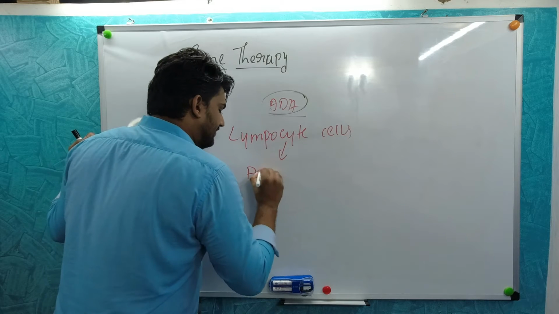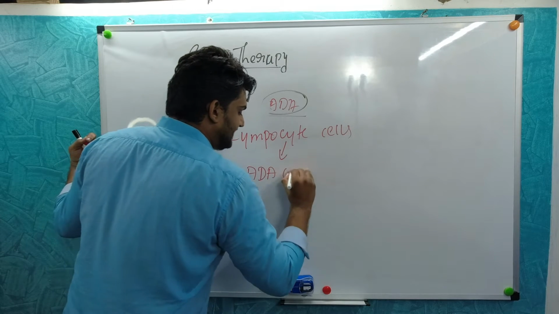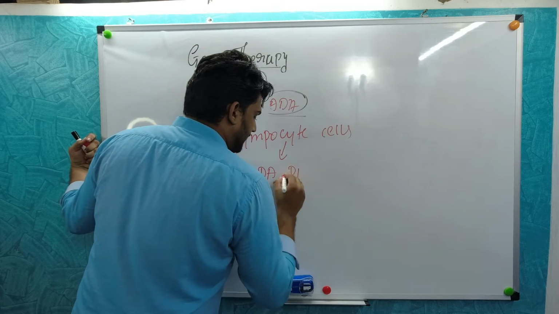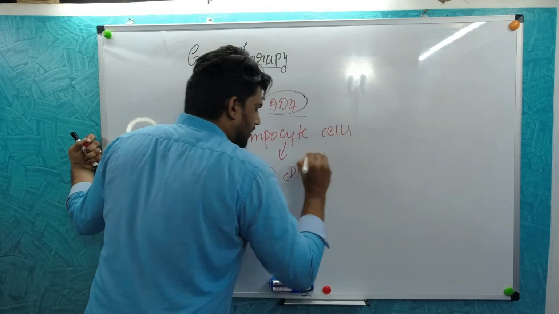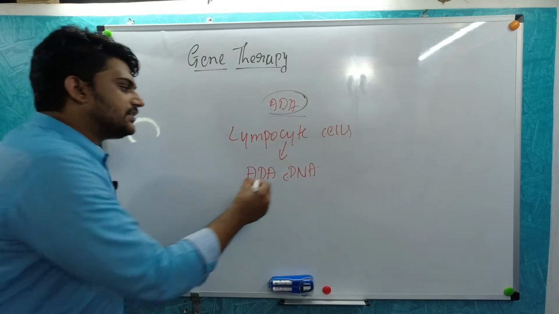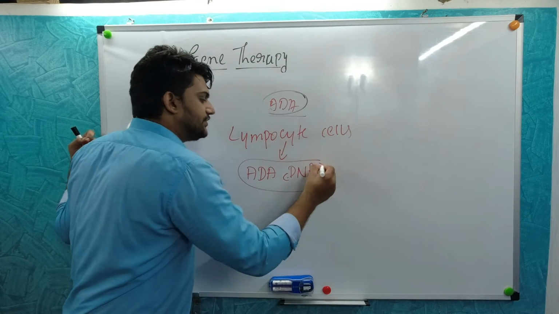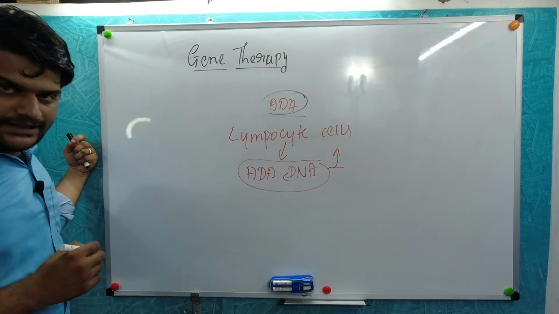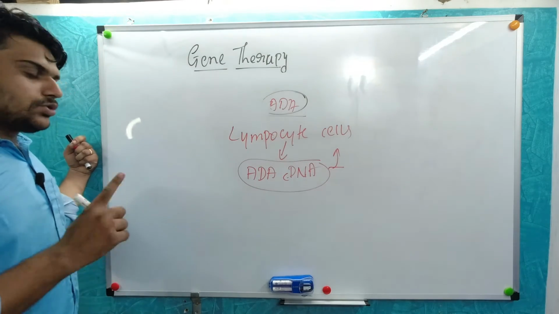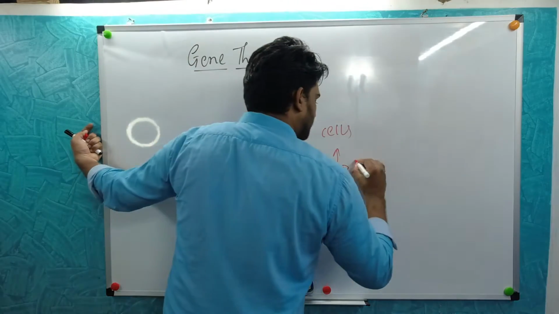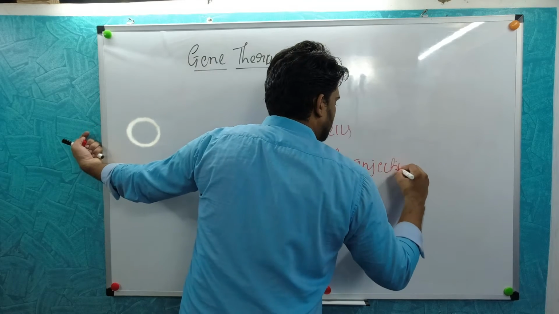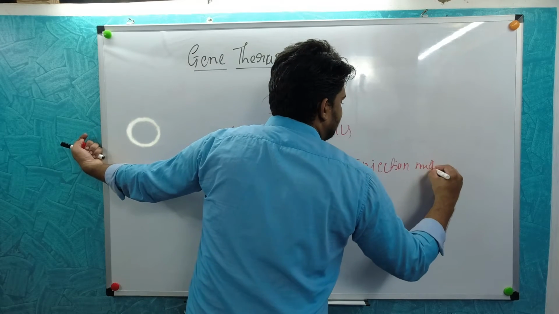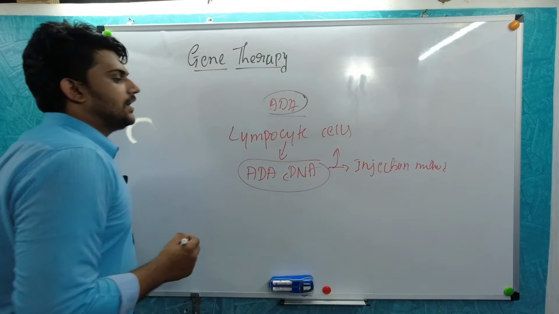That sequence was named ADA cDNA. Okay, so this particular sequence was introduced into the lymphocytes of the affected individuals, through the injection method here. As you all know, lymphocytes.